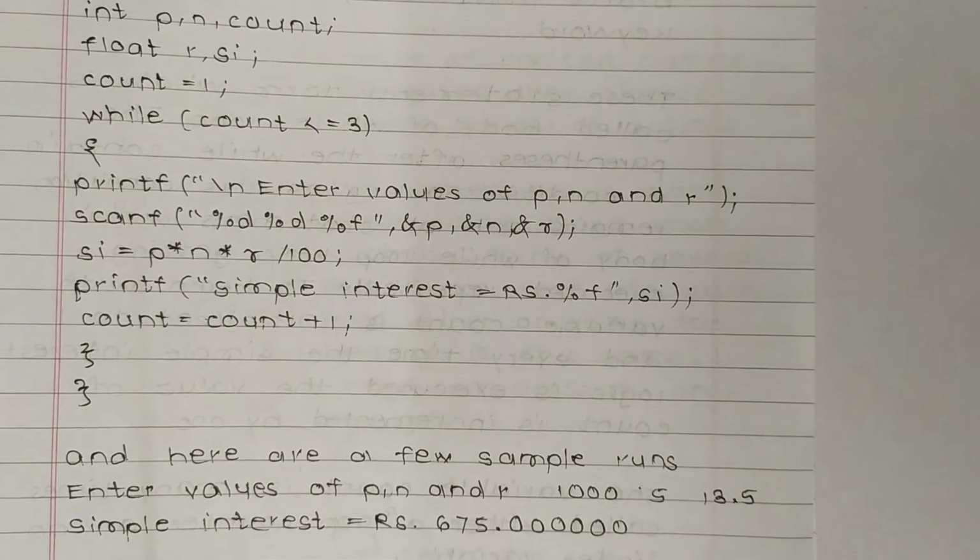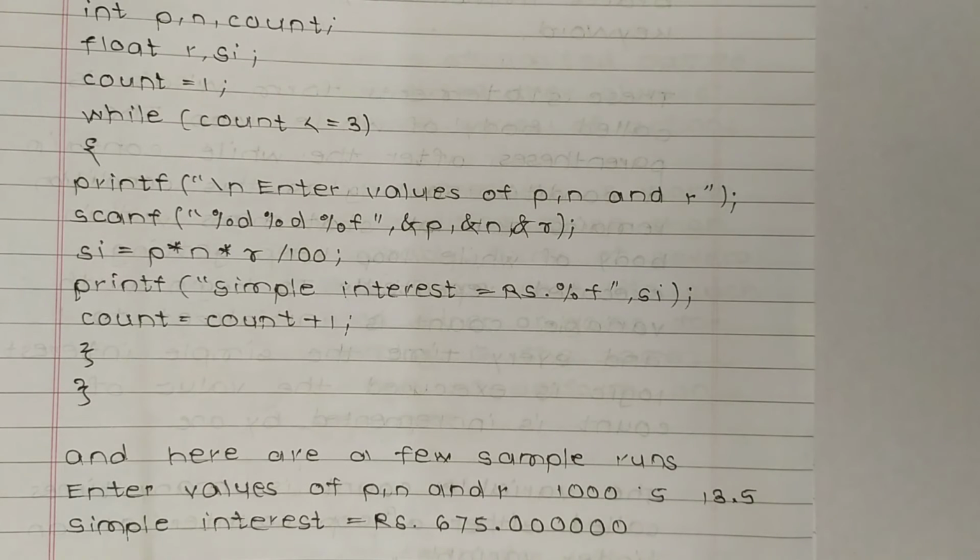That means we are telling the compiler to scan these values. Now after scanning p, n and r values, we can apply our formula for simple interest, that is si is equal to p star n star r divided by 100. So this is the formula for simple interest.